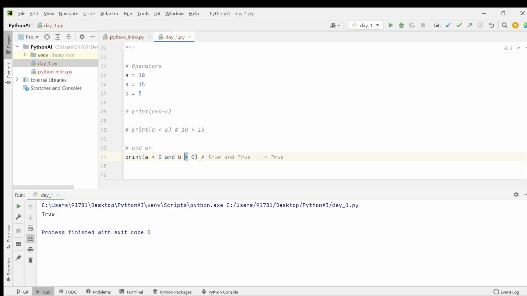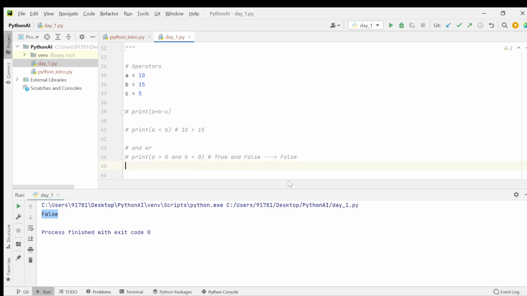So let us try with a is greater than 0, 10 is greater than 0, true, and b, 15 is less than 0. No, it is false. So true and false means false. That's it. It is about logical AND.